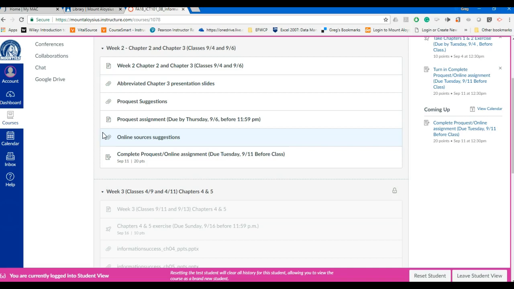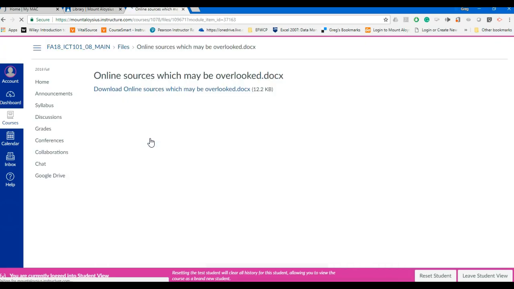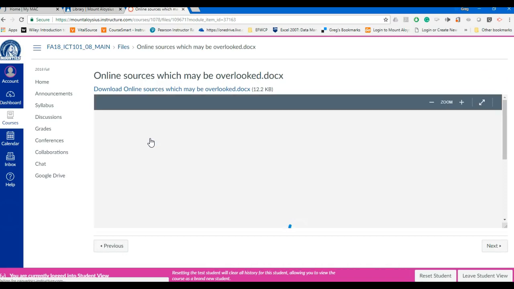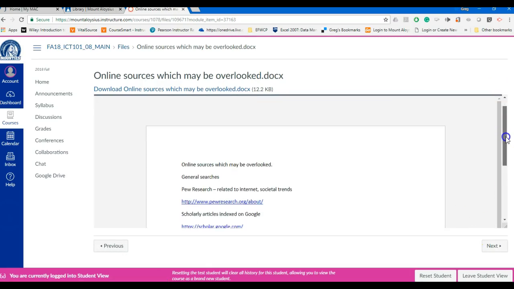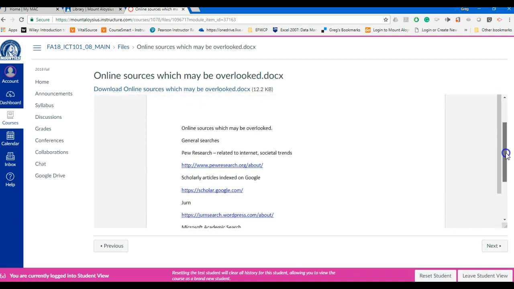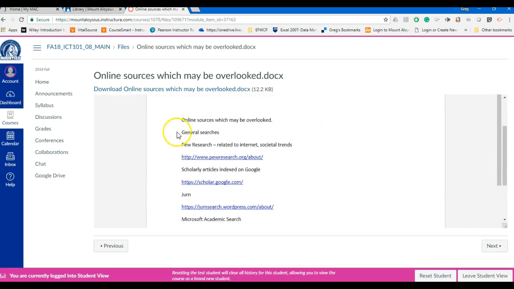This next one down here, this next file, is an online sources suggestions. There are some sources in here that I want to point out to you. I'm going to show them to you briefly, and while that loads, I will. Okay, so there it's loading already. So here we go. These are some sources other than Google for you to use. So for general searches, there's a site called the Pew Research.